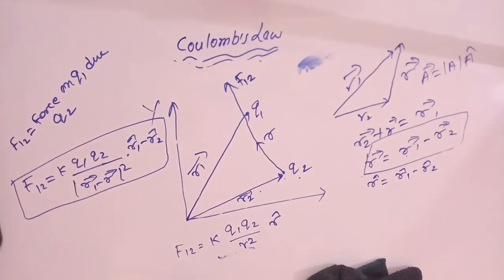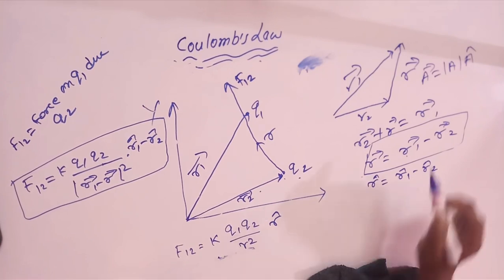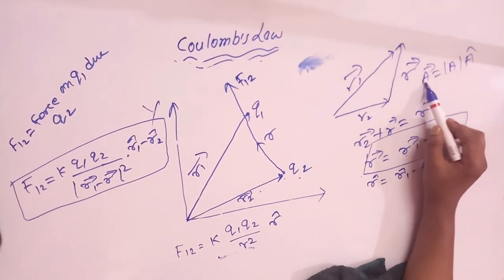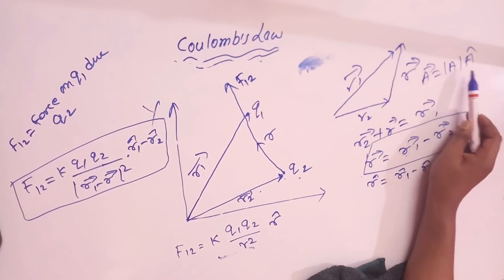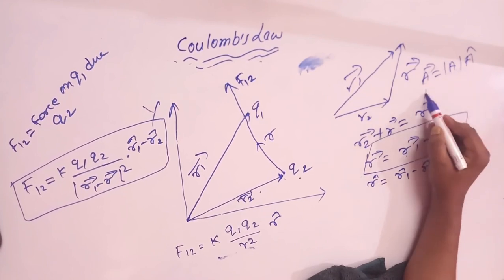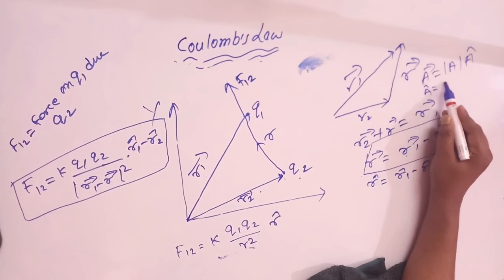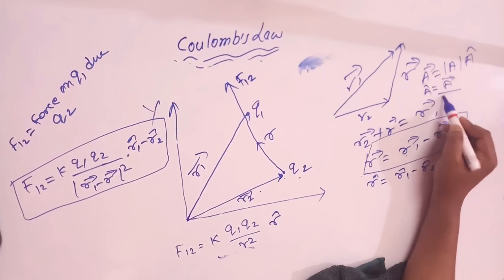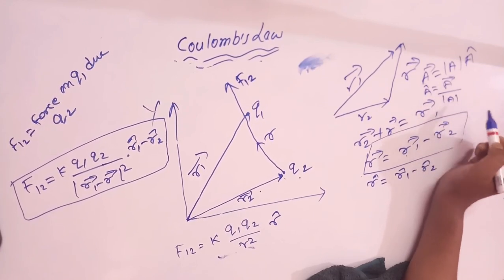And we can do one further step, that is here. Look, a full vector is equal to its magnitude times its unit vector. Then a unit vector will equal the full vector divided by its magnitude.